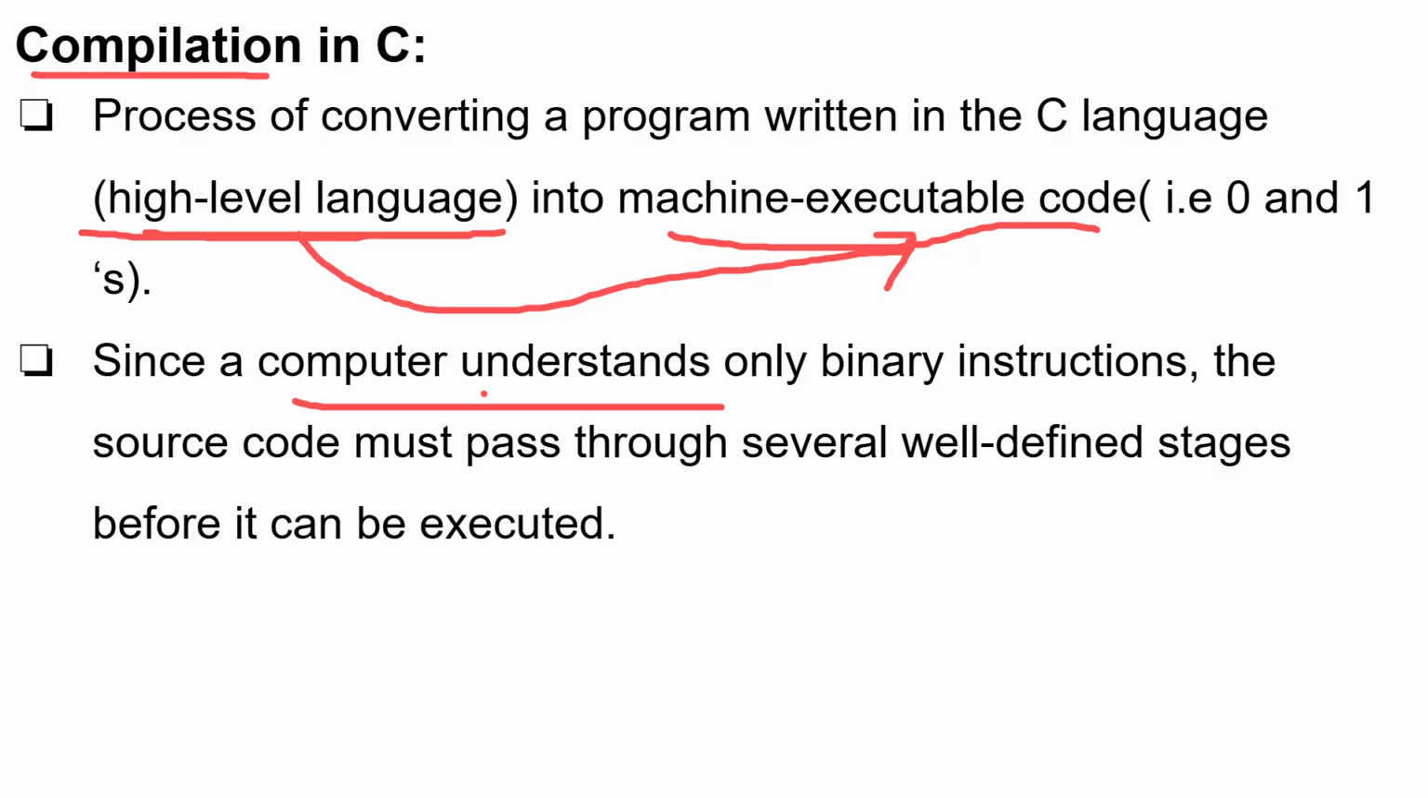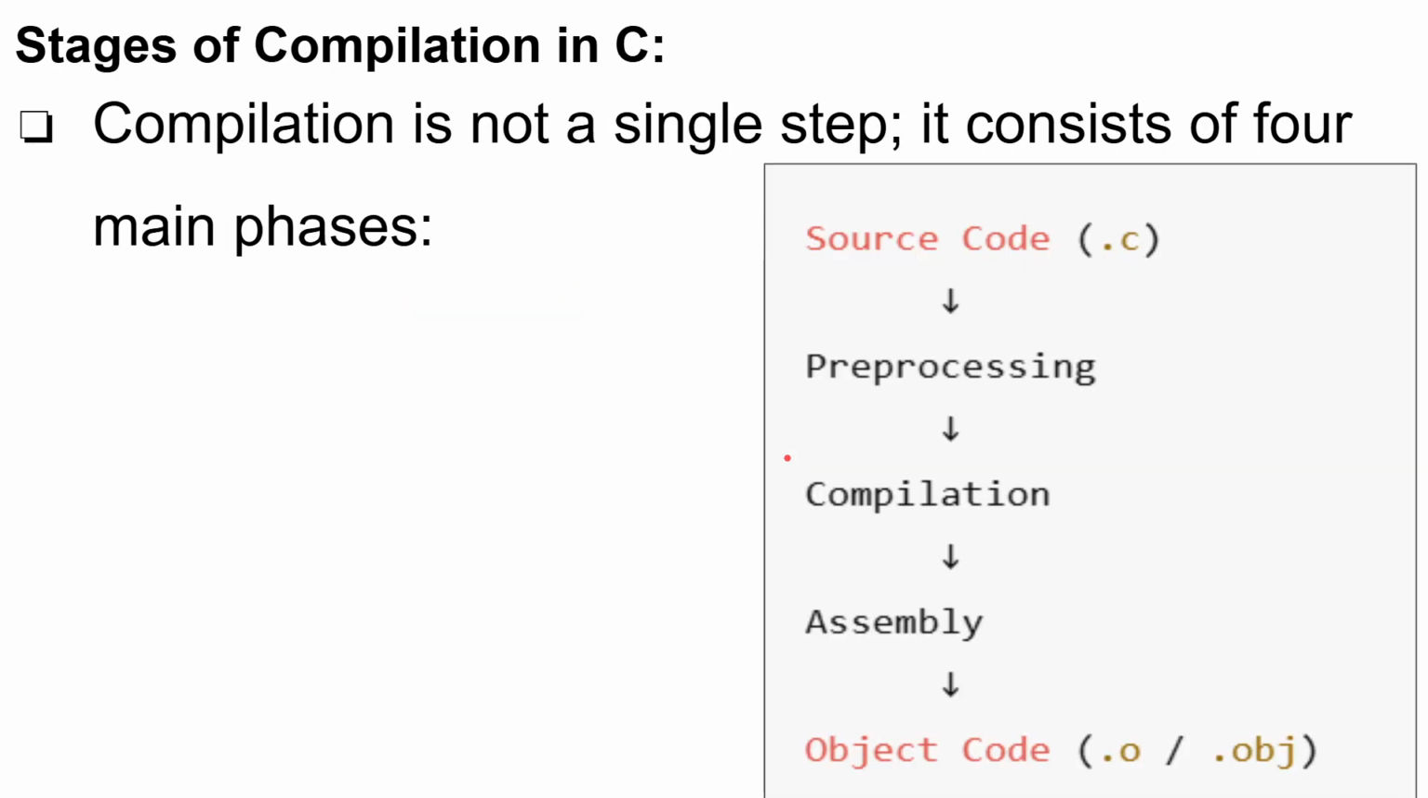The computer understands only binary instructions. The binary instructions are nothing but zeros and ones. So the computer understands only zeros and ones. So what we need to do is convert the high level language, whatever language we wrote the code in, into binary instructions. Then only the computer will understand. This binary instruction is executed by the computer and we get the output. So compilation is not a single step, it has different steps.